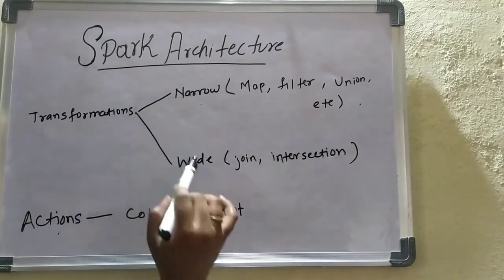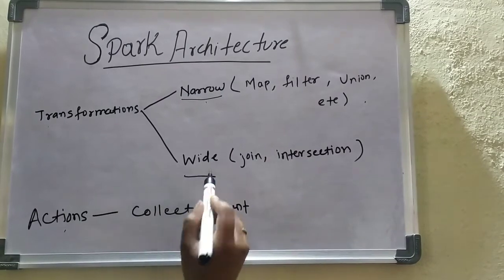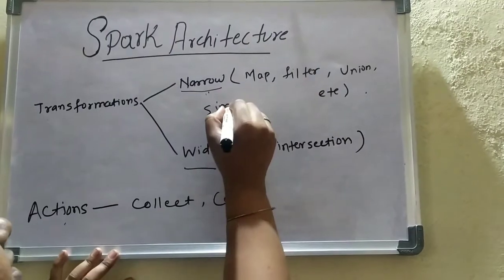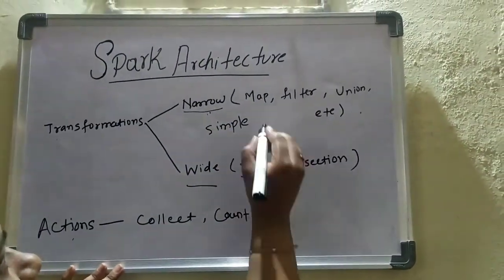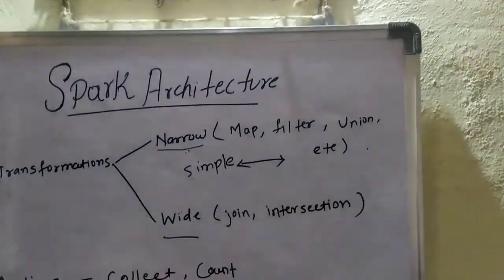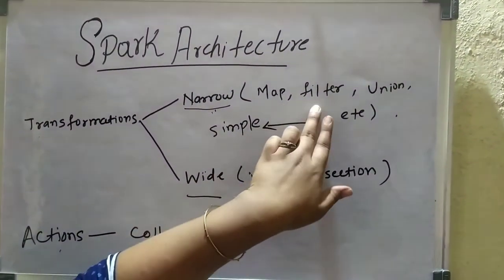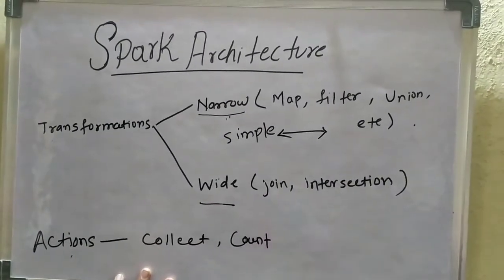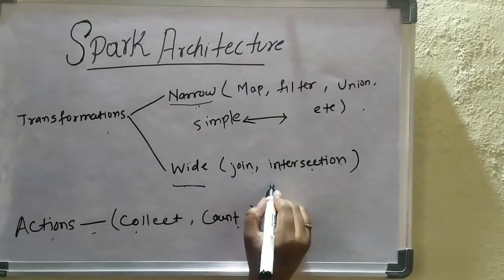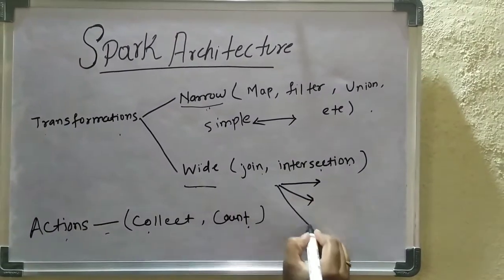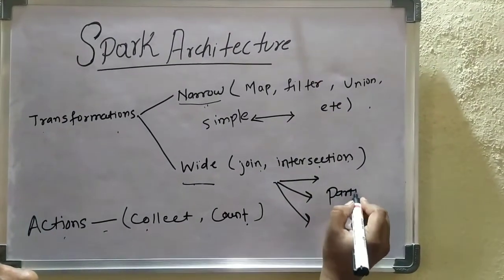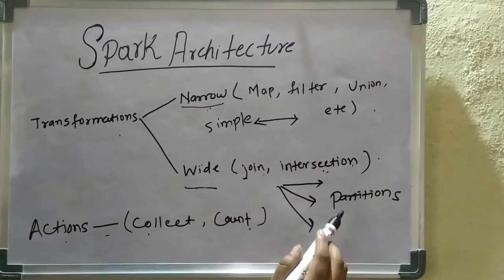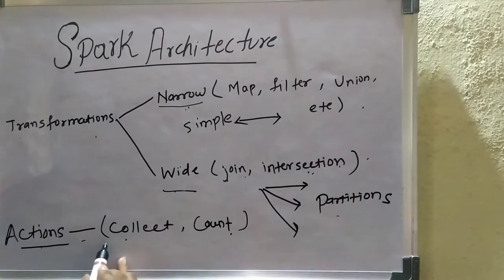What are the types of transformation? There are two types: the narrow transformation and the wide transformation. Narrow means a simple transformation where there is one-to-one mapping, so the two partitions are mapped among themselves. It contains operations such as map, filter, union and so on. Whereas in wide transformation, there is one-to-many mapping. Multiple partitions are incorporated in the wide transformation. It performs operations such as join, intersection, etc.